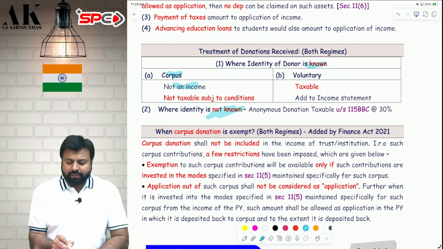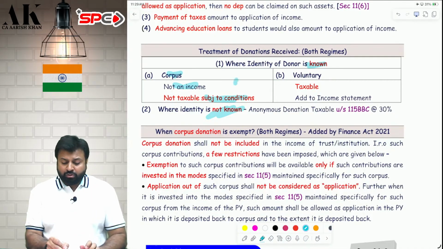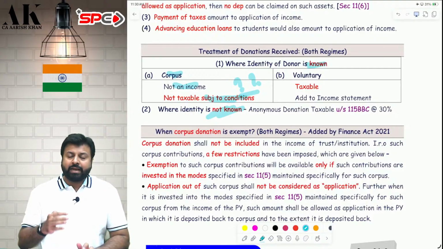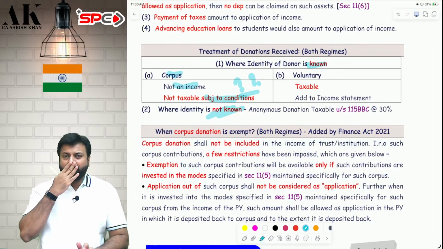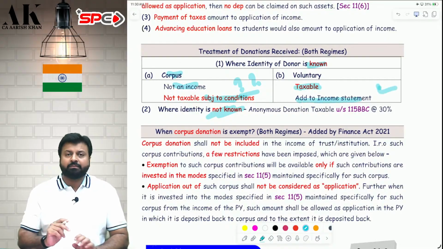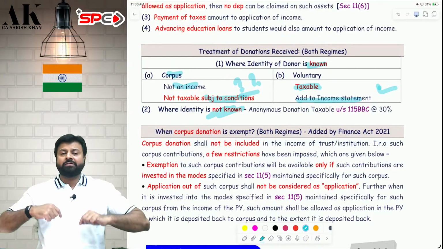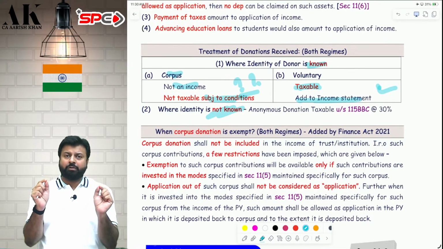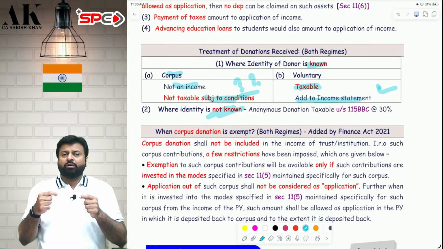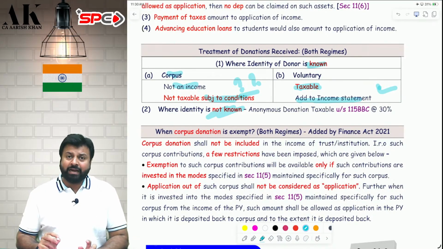Corpus donation is not an income, subject to some conditions. Which are those conditions? Dangerous conditions are there. I will come to that in a while. Second, a donation which is voluntarily given without any corpus, without any specific purpose, is considered as an income; add it to the income statement. So a donation given with a specific purpose is a corpus donation. It is exempt subject to some conditions. Conditions we will see. And the donation which is voluntarily given is taxable. You have to add it to the income statement.